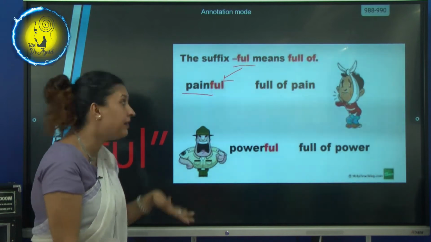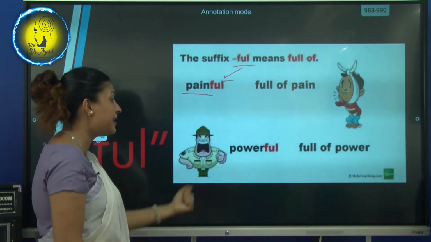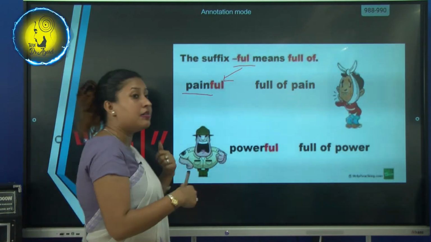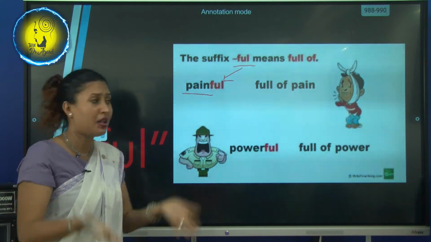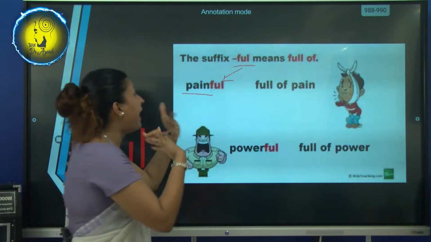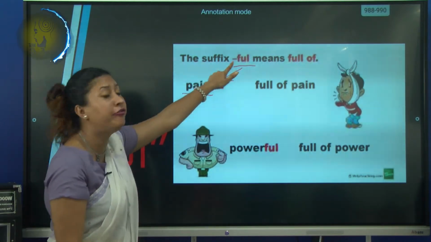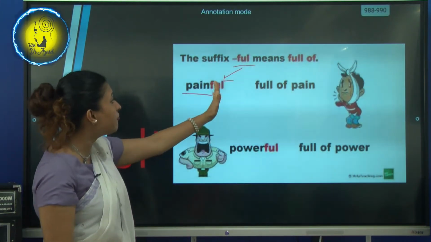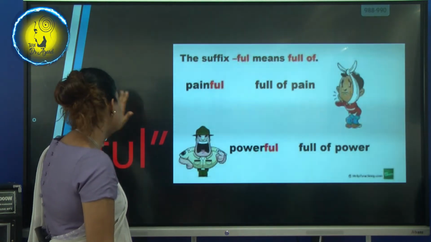Painful, which means full of. Pain becomes painful with the suffix full. Root word plus full becomes painful. So you understand that also.